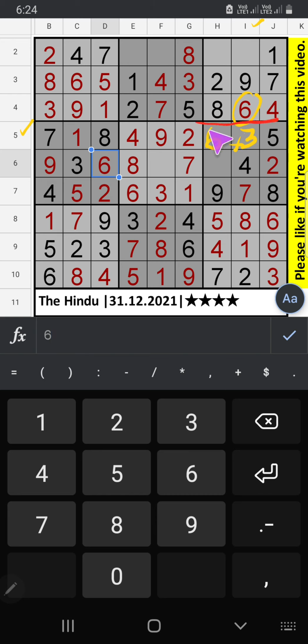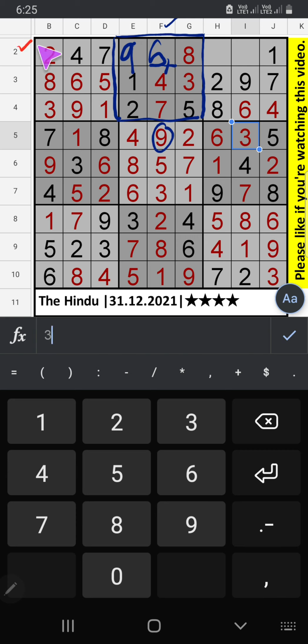In this grid, only one number is remaining. Number 1 confirm here. Sixth row, only one number is remaining. Number 5. Number 5 confirm here. Second grid, two numbers are remaining, 6 and 9. Column F, we have 9. So 9 can't come in this cell. 9 is here. 6 confirm here.